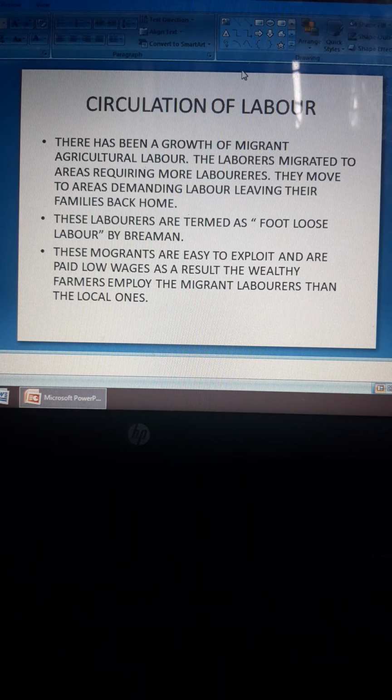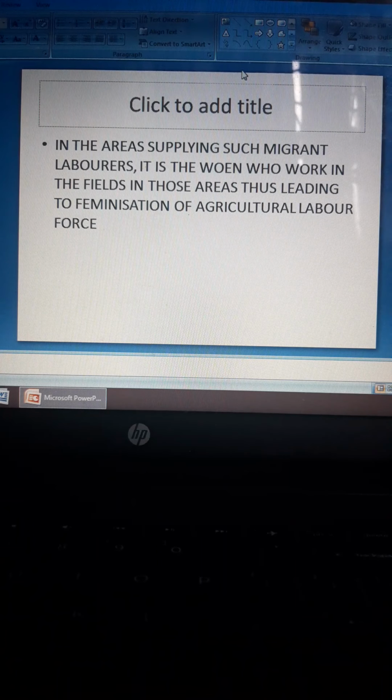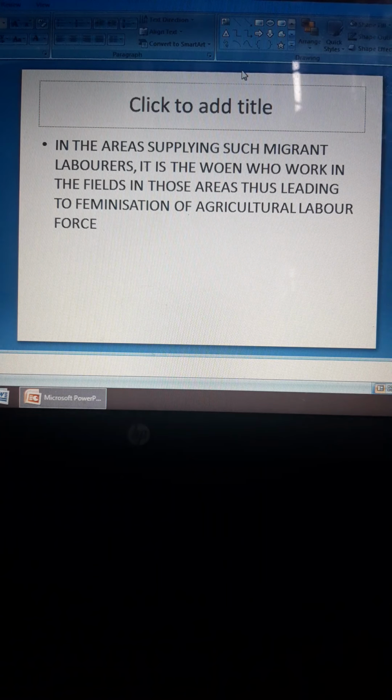So the laborers who come from distant areas to work where there is a demand for agricultural laborers are preferred by the rich farmers over the local laborers, because these migrants can be paid less and can be exploited. Obviously these farmers will choose the migrants to be employed in their fields, because the local laborers charge a high amount and cannot be exploited very easily.